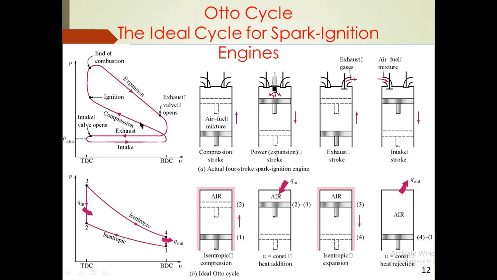The next stroke is the compression stroke. At the end of the compression stroke, the spark plug ignites the spark, igniting all the hydrocarbon molecules, and the combustion starts. During combustion there is an ignition delay period, start of injection, rate of pressure rise and combustion duration. All these happen on the combustion side, and they will be discussed clearly in the third unit.